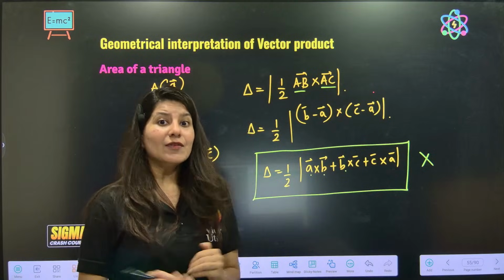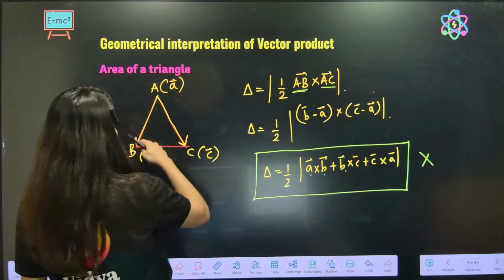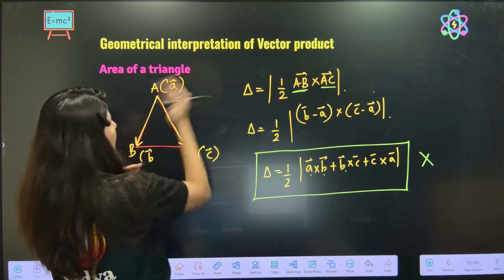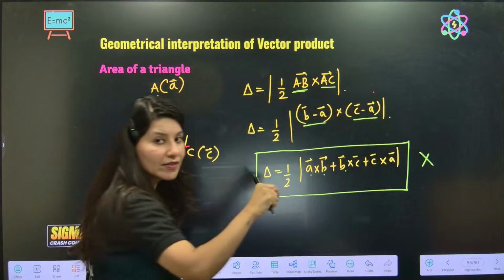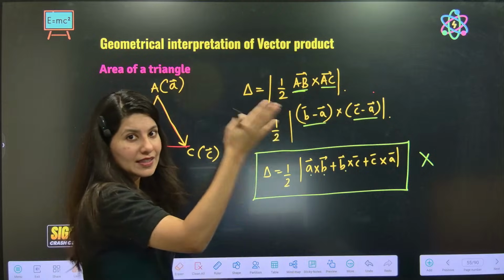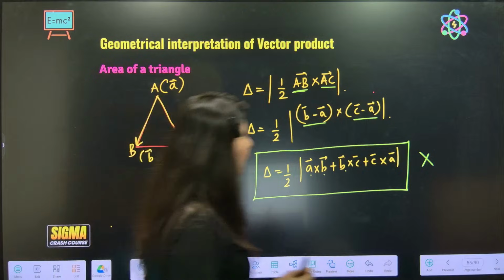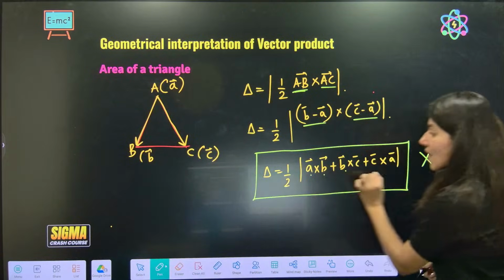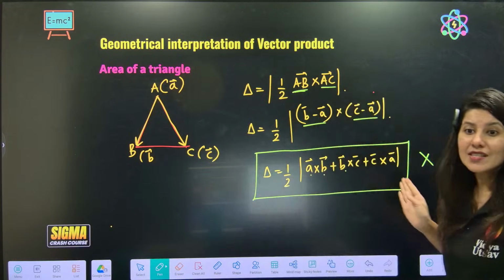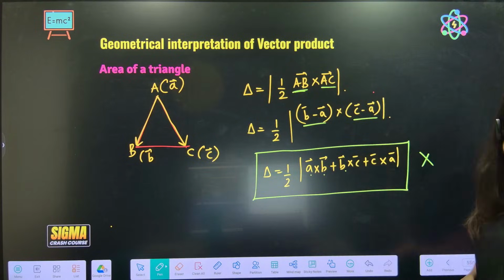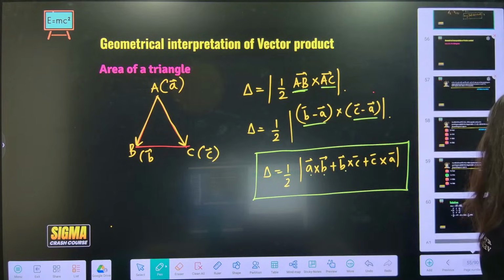It will be much easier if you find the AB vector when the position vectors of A and B are given. AB will be B minus A, correct? And AC will be C minus A. Now you have these two vectors. All you have to do is cross product, take magnitude, divide by 2, done. You should be aware of this formula, but I don't think I have ever used it in my whole more than 10 years career. So if I have not used it, you also don't use it, right?